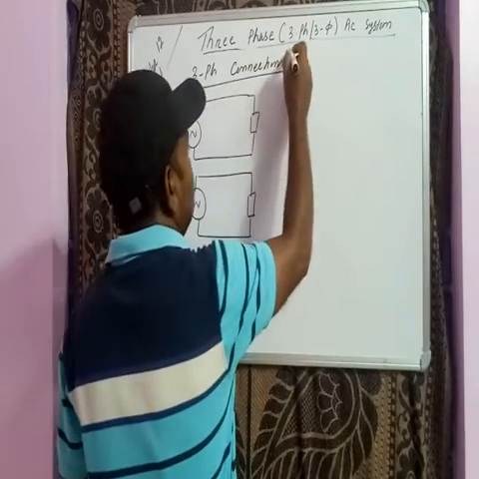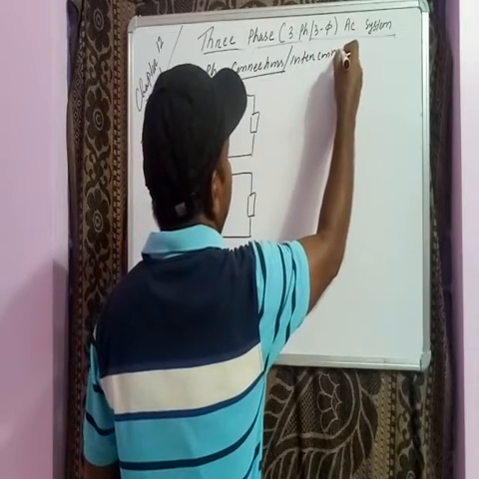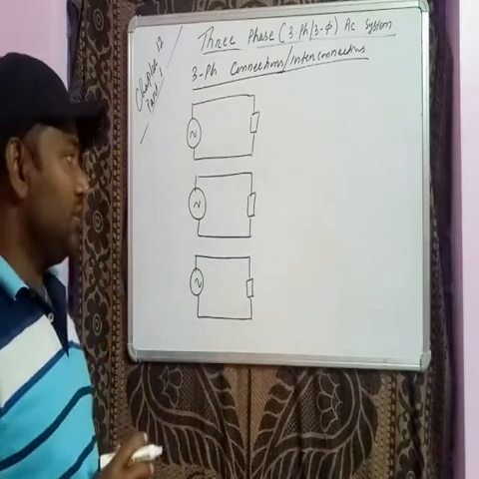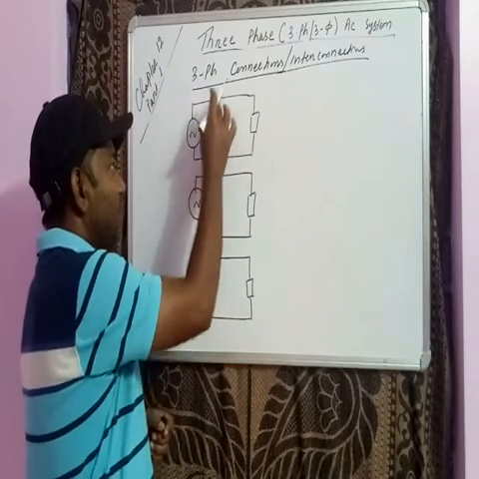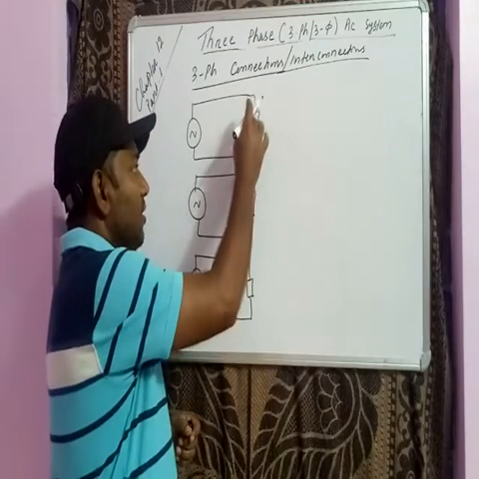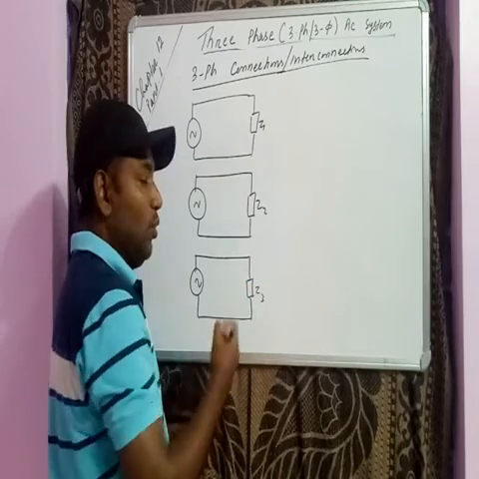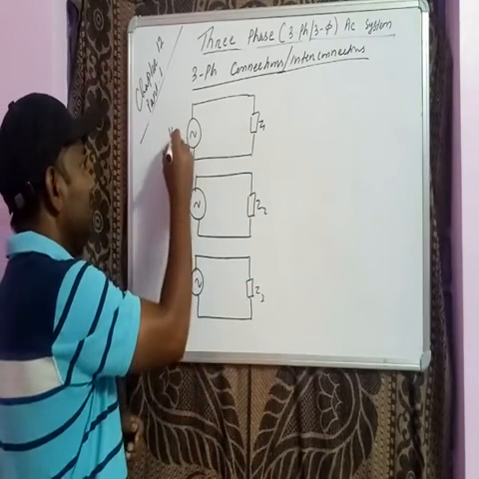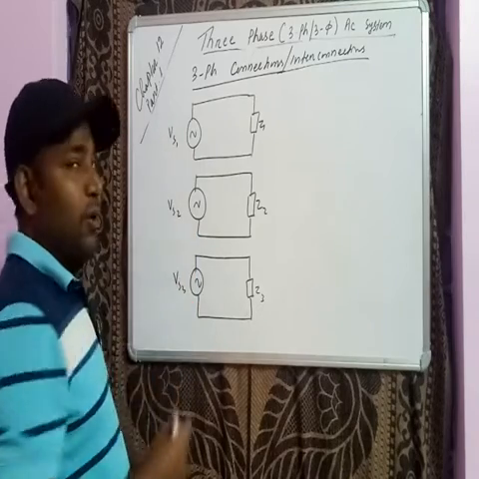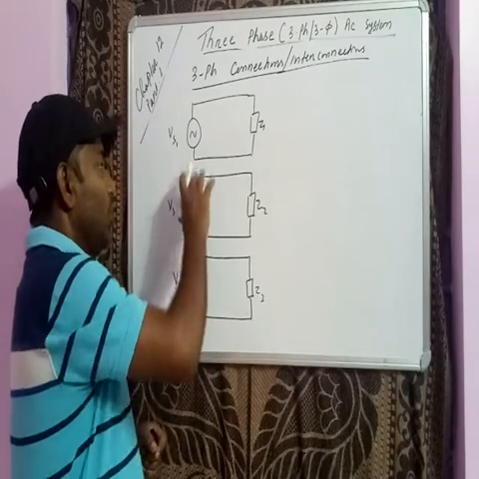Three phase connections, or better to say interconnections, right? If we see here, there are 1, 2, 3, 4, 5, 6 conductors. Z1 load, Z2, Z3 load, and these are the three supplies. Maybe the values will be the same, but they are three different supplies.